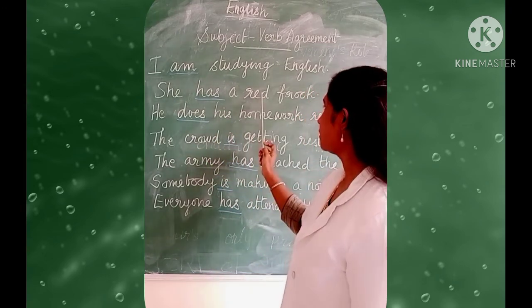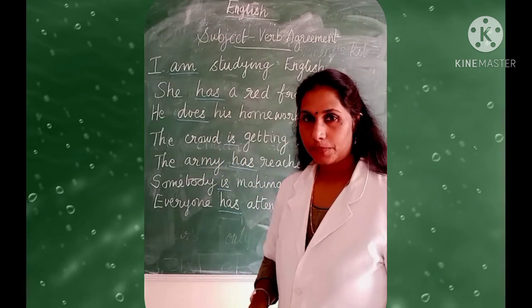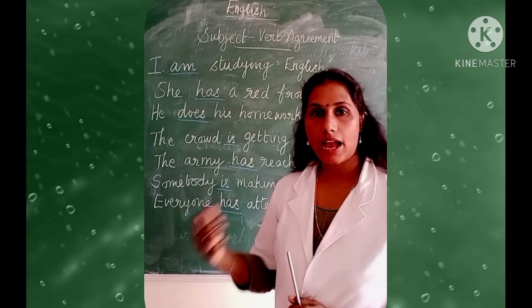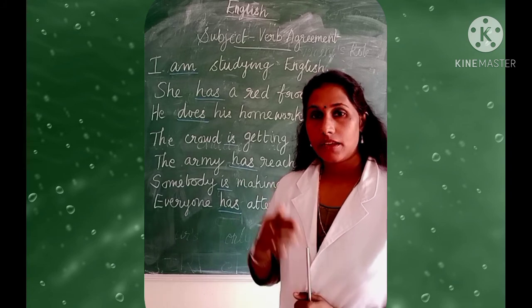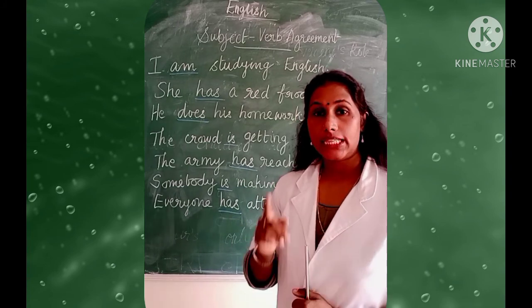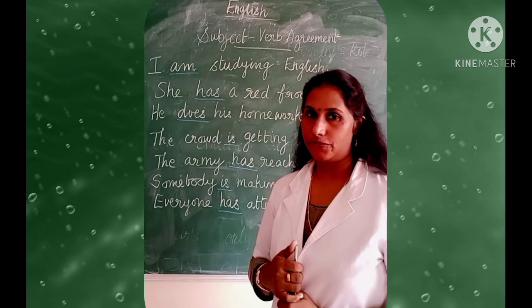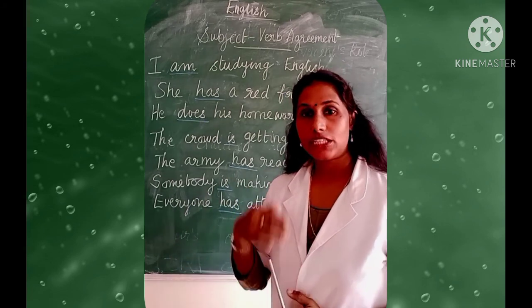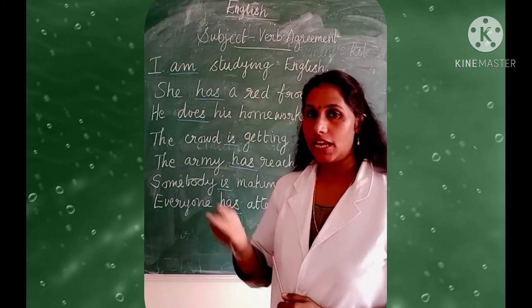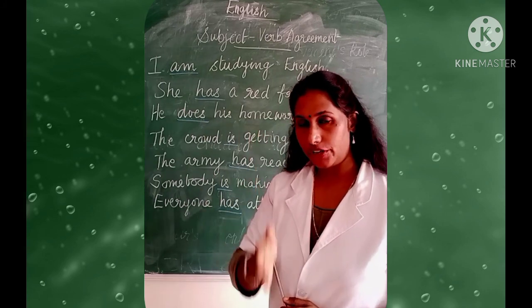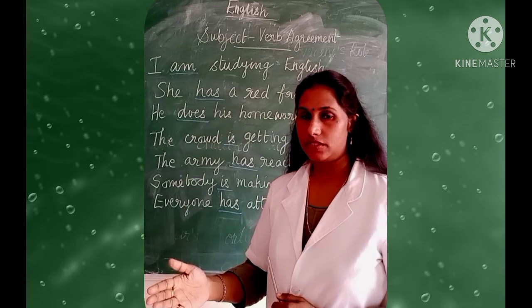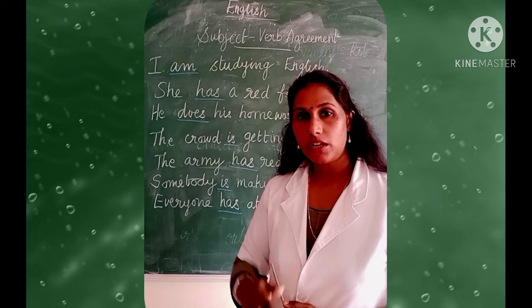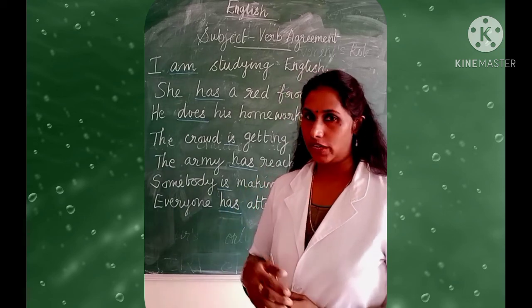Now next one. She has a red frock. Maya has a red frock. Gina has a red frock. When you make it plural, they have a red frock. We have a red frock. So that change happens over there. So that connection should be there. According to the subject, the verb also changes. Subject is singular, verb is singular. Subject is plural, then verb is also plural.